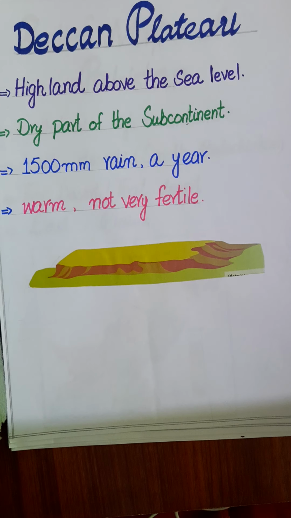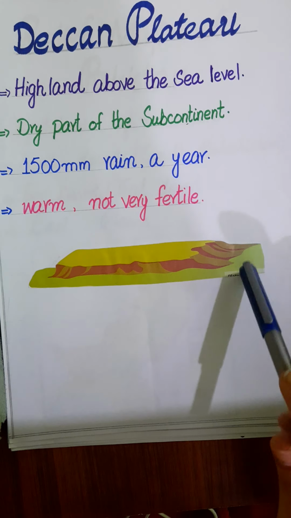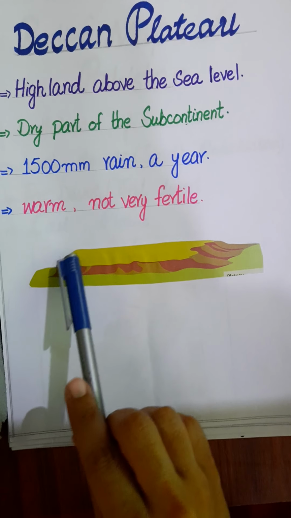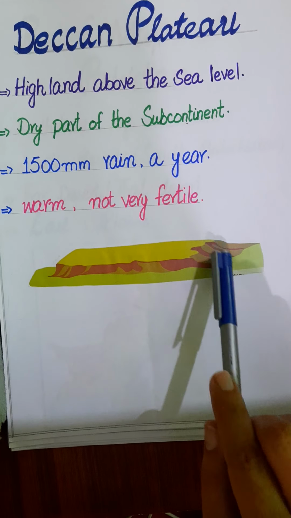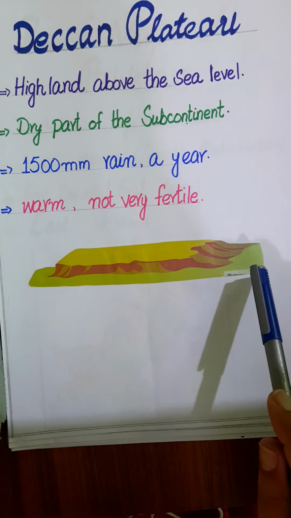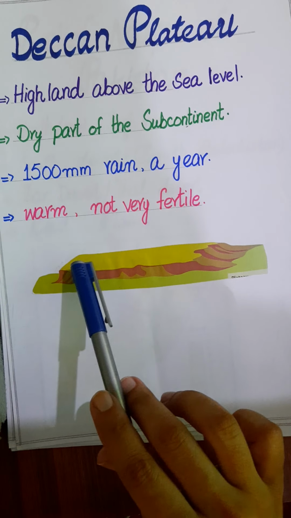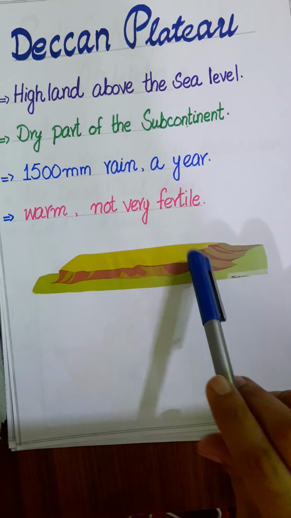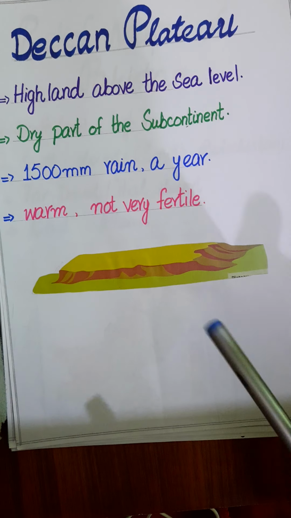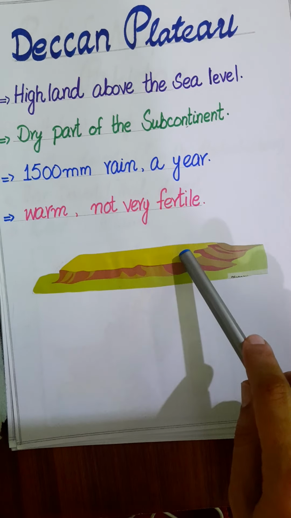Then we have the Deccan Plateau. What is a plateau? A plateau is a high land above the sea level. You can see this picture, in which it is very clear. This is a high land above the sea level and it is mostly flat. The main feature of a plateau is that it is flat on the top.